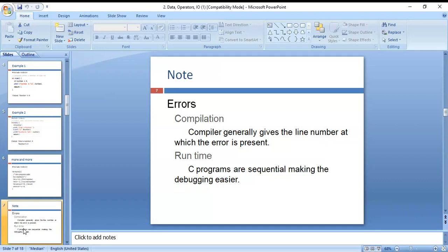First you install a C compiler in your system. After that you open an editor and type the code there. After entering the code in the editor, you save that code using the .c extension.